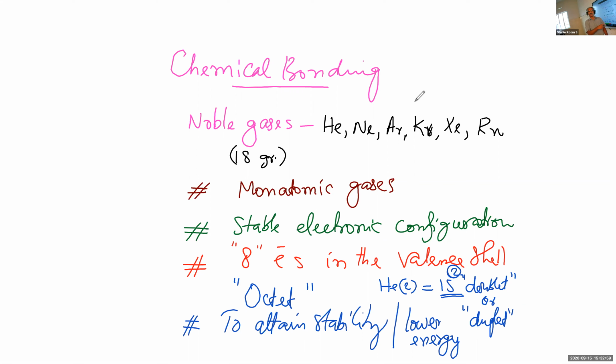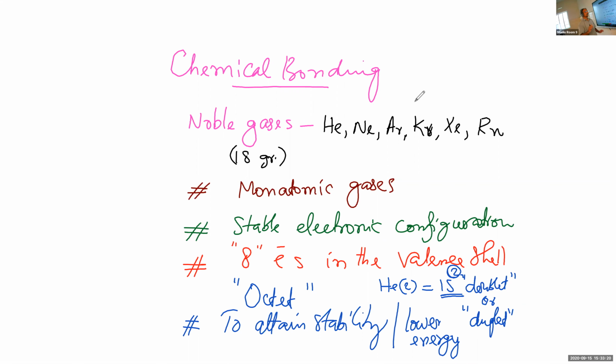Stability is attained by reducing the energy. The system becomes of lower energy by attaining the stable electronic configuration of the nearest noble gas with 8 electrons in the outermost level.